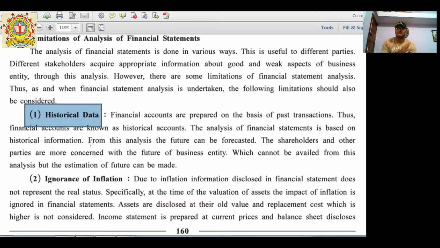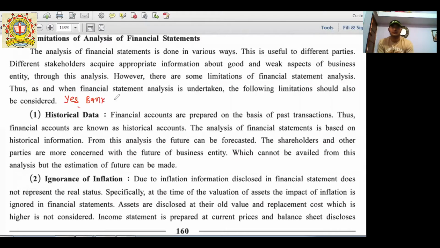Any historical data may be correct at that point of time, but due to factors like technological changes, political changes, or any other interference, if we follow this past data, it can be harmful or beneficial to the company. So we cannot blindly rely on this historical data, but we have to check its present and future aspects. There is one example, like Yes Bank.